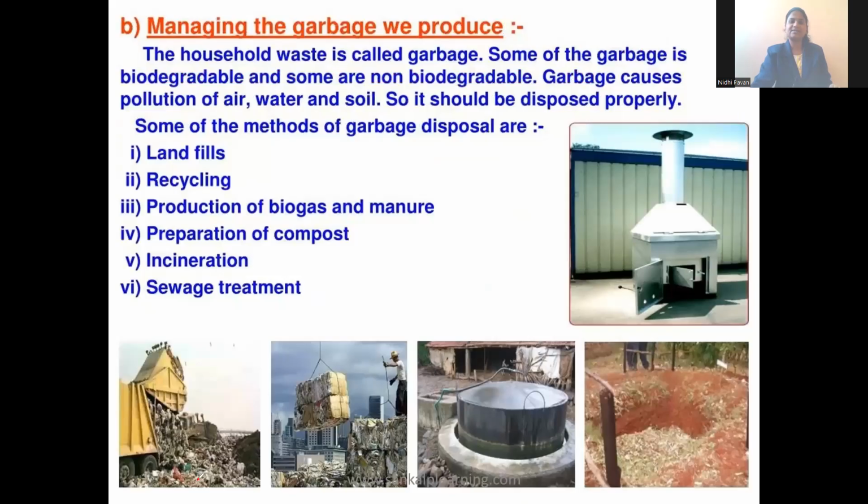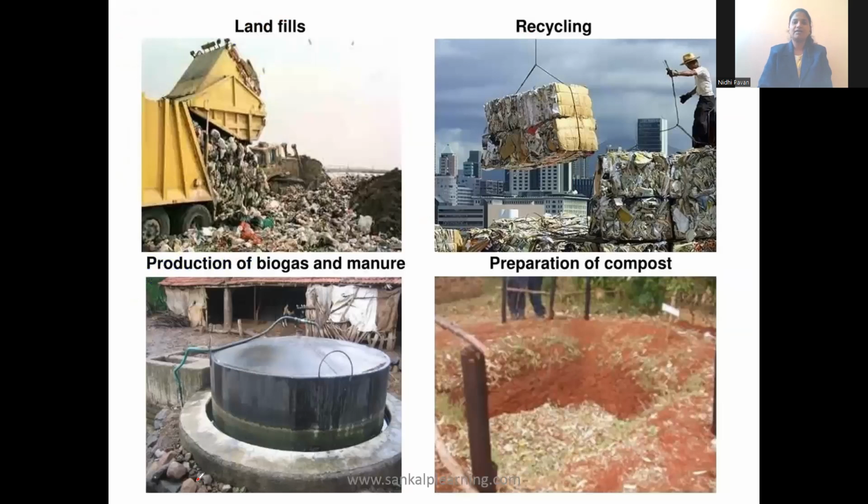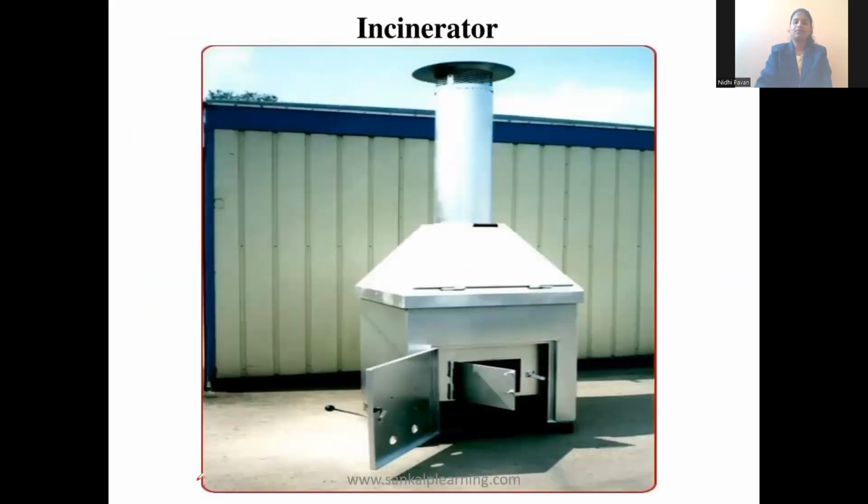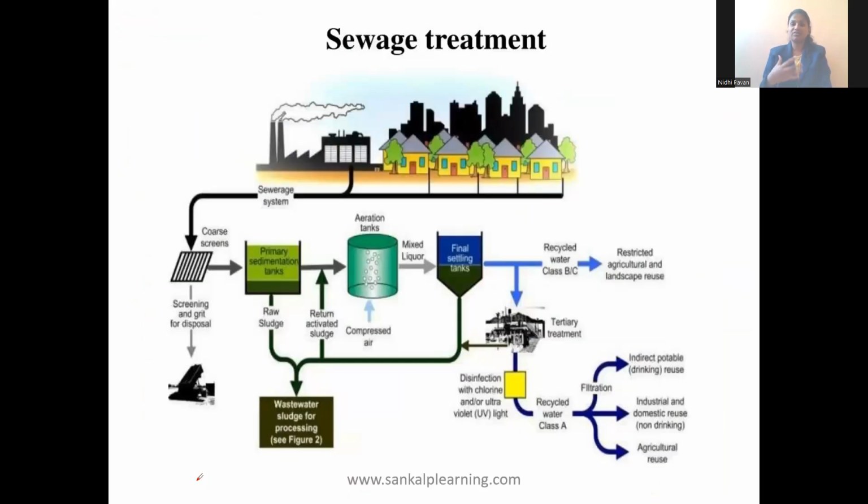The next one is managing the garbage we produce. We are failing at waste management. So waste management should be done. Next one, sewage water treatment. The sewage, or the water from your toilets, can be treated and used to water the plants. How that sewage treatment can be done will also benefit the environment.